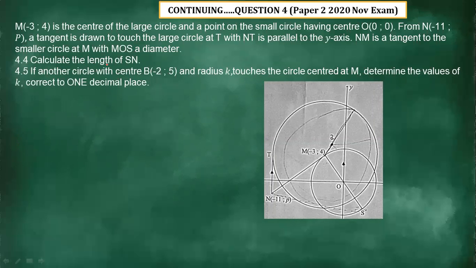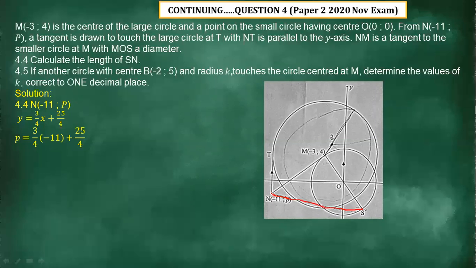4.4, calculate the length of SN. We need the length of SN here. So we have point N, and we can now calculate the value of p. Why?